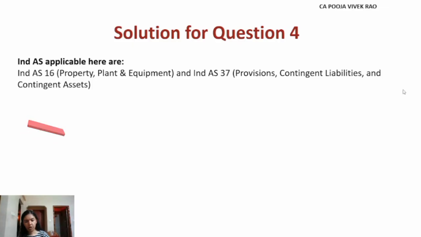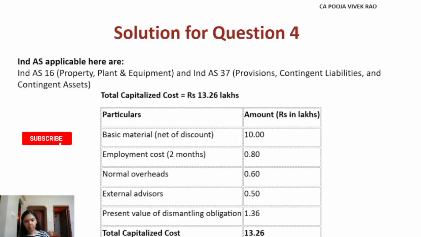So in order to solve this question, first we will have to compute the total capitalized cost, which is computed as follows. Basic material, this is rupees 10 lakh as given in the question. Employment cost. In the question, the employment cost is 1.2 lakh. This is for 3 months.